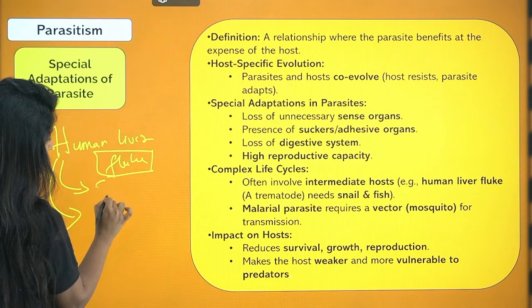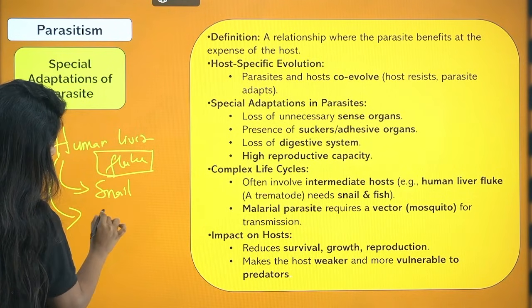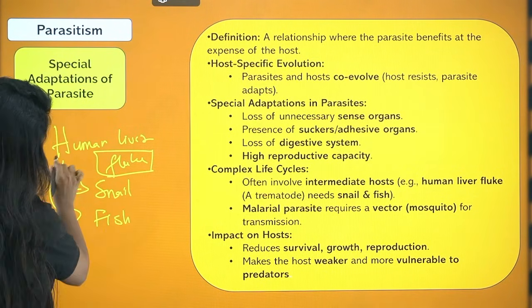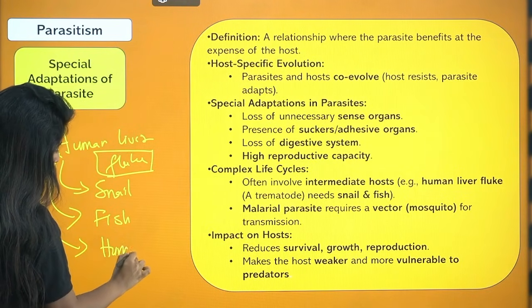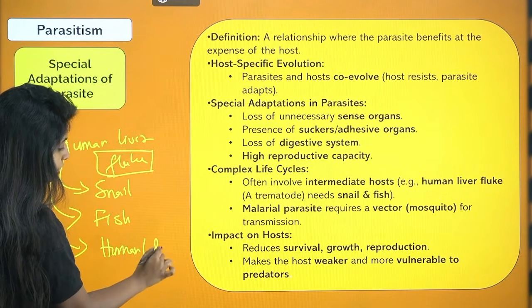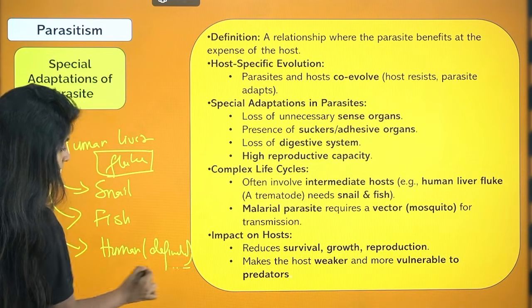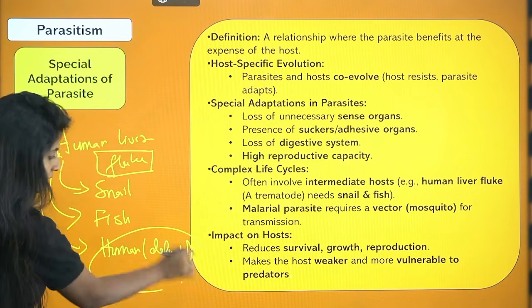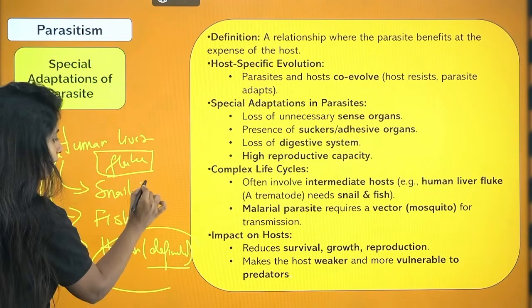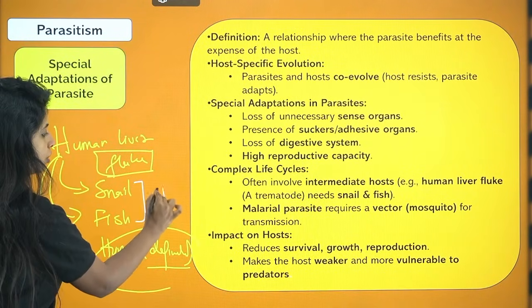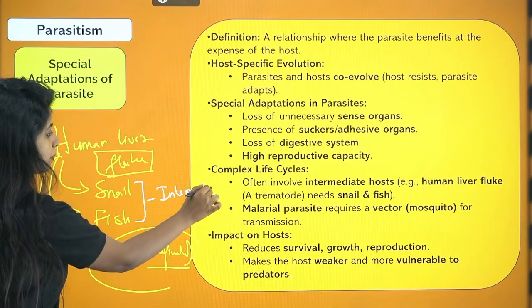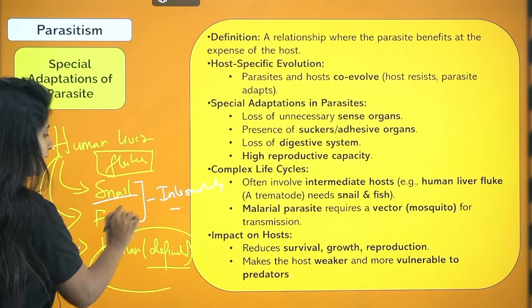One is a snail, the other one is a fish, and obviously there is one more host, and that is the human being. So over here it is a definitive host. In between, it has two intermediate hosts. Two intermediate, that means in-between hosts, that is a snail and a fish.